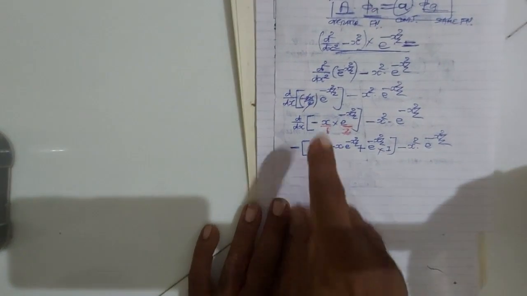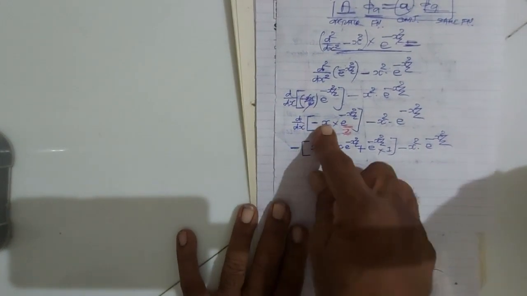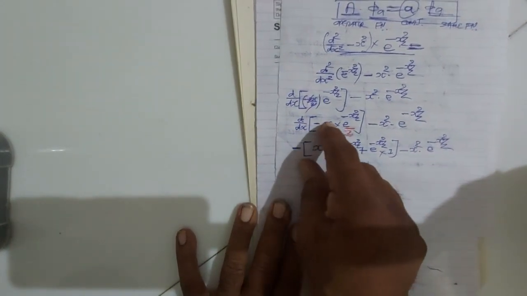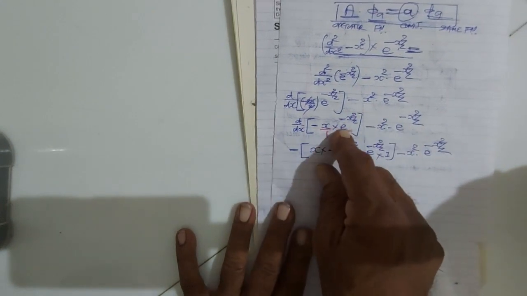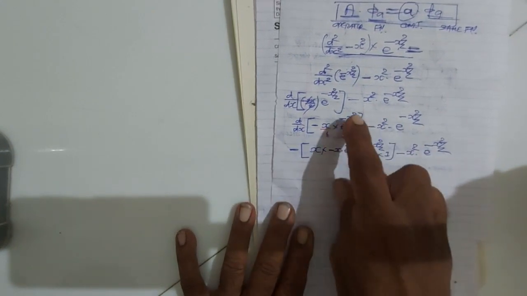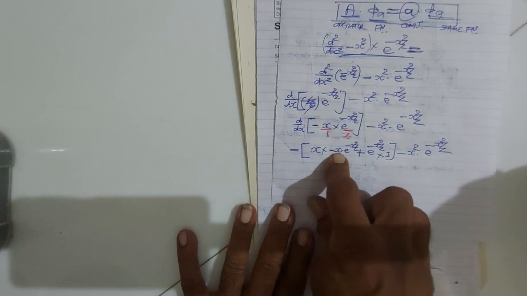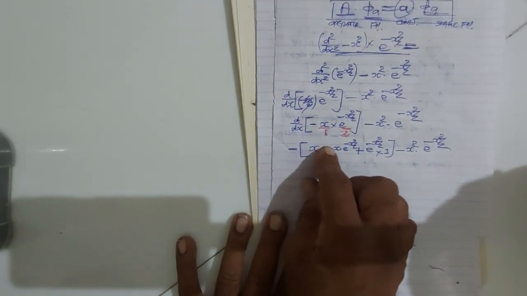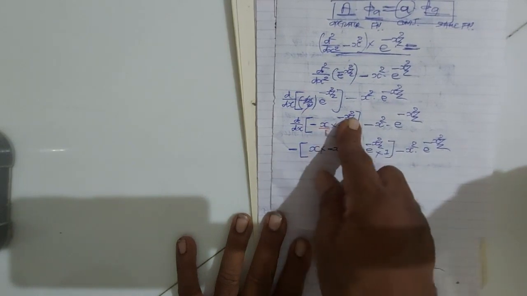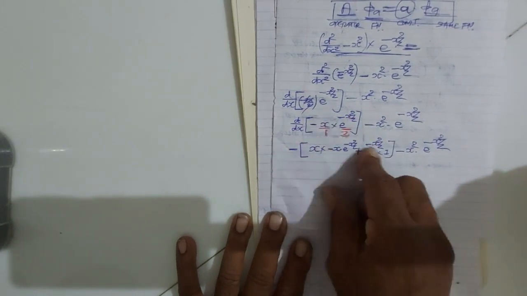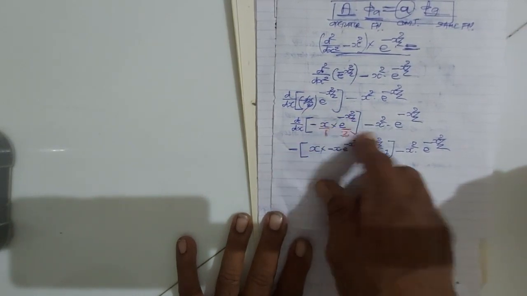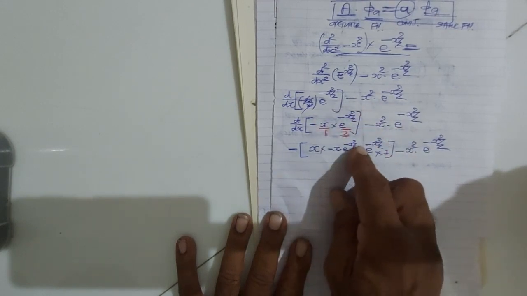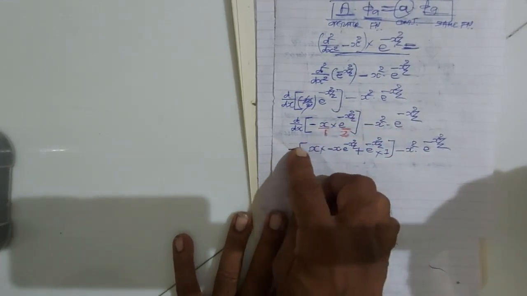Once again I repeat, I took the minus outside. The first term x is constant, then the derivative of the second term e raised to minus x square by 2 is e raised to minus x square by 2 into minus 2x by 2, which will be minus x. So the minus outside, the first term x is constant, and the derivative of the second term e raised to minus x square by 2 is e raised to minus x square by 2 into minus x.